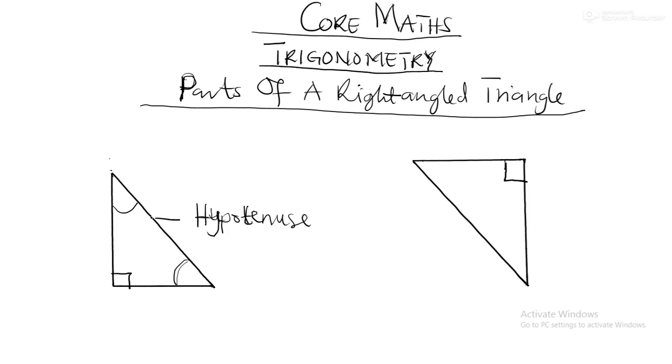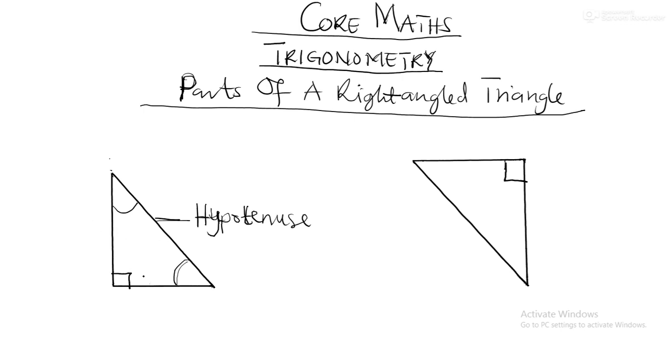So the side facing the 90 degrees is called hypotenuse. So say it after me. Hypotenuse. Good. So hypotenuse is the side of a right-angled triangle that faces the what? The 90 degrees angle. Okay, good.